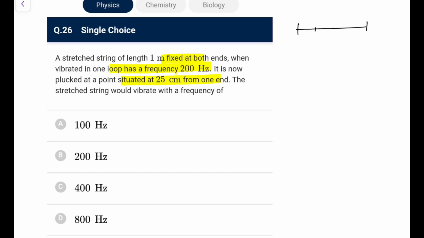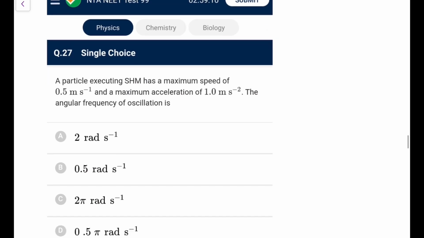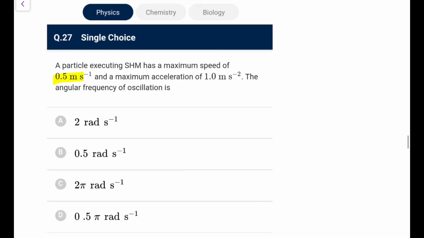That means this is the source of disturbance, so it would be an antinode, this would be a node. So I can directly make this a node, this a node, and there will be one more node. So what you will have is 2 loops here, 2 loops here. So the frequency is, it is second harmonic. For the first harmonic you have 200, for the second harmonic you can go for 400 Hertz. Go for option C.